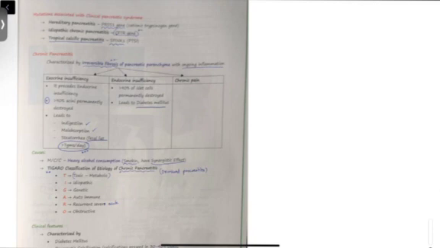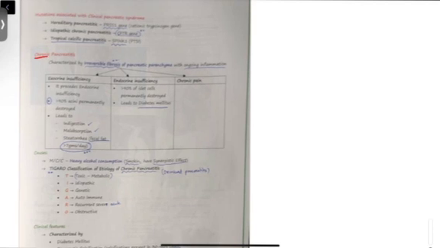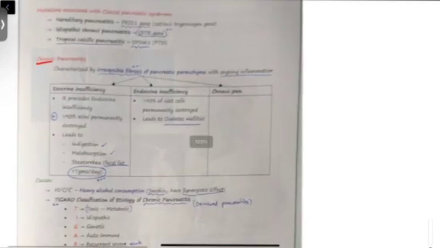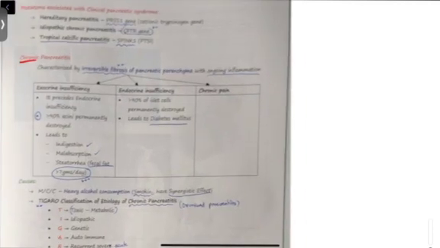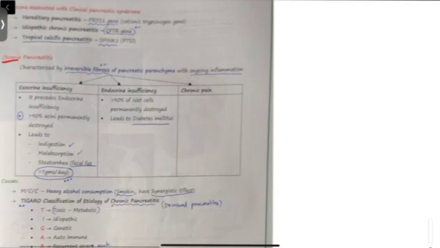Okay, after that I had stopped near chronic pancreatitis. So from today we'll start with chronic pancreatitis. Just like the name suggests, it is chronic in nature. Chronic means over a long period of time this disease will manifest, and then it will be presenting in the patient. So it is characterized by irreversible fibrosis of pancreatic parenchyma, with ongoing inflammation.